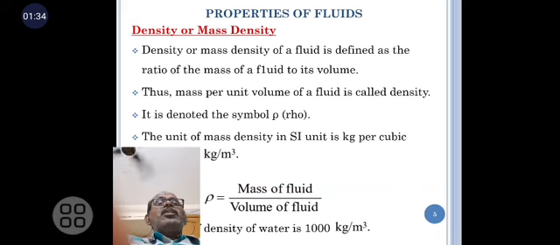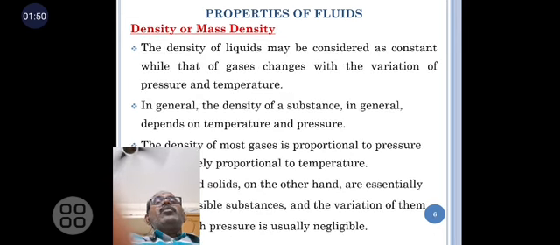The unit of mass density in SI is kg per meter cube. In formula, rho is equal to mass of fluid divided by volume of fluid. The density of water is 1000 kg per meter cube. The density of a liquid may be considered constant, while that of gases changes with variation of pressure and temperature. So, the density of a liquid is constant.